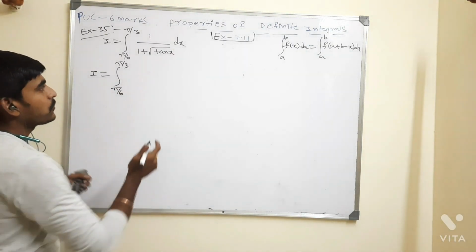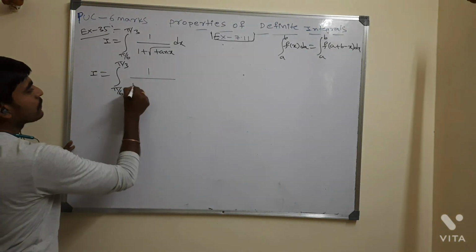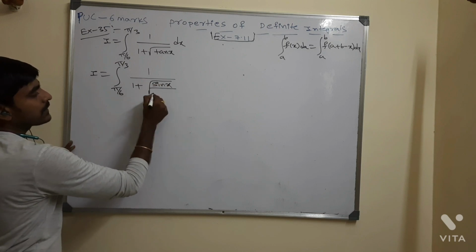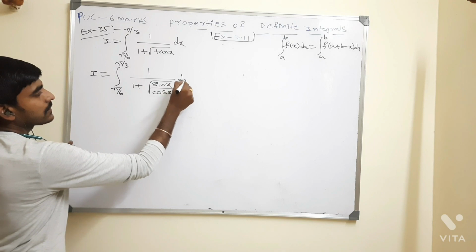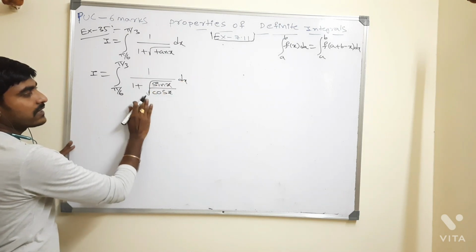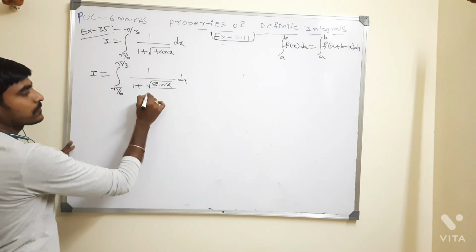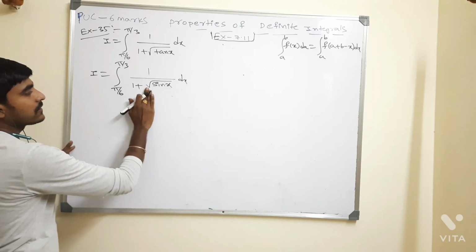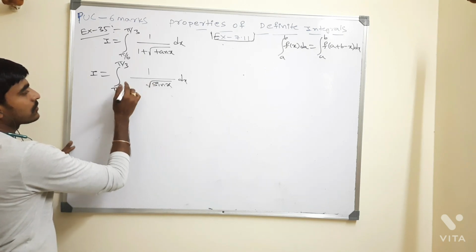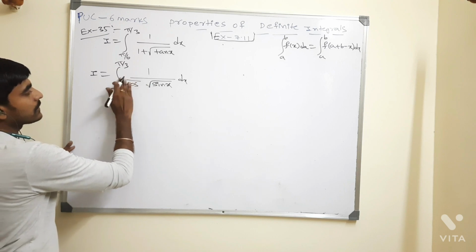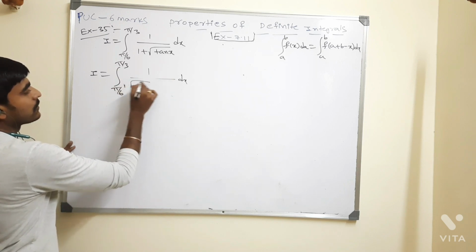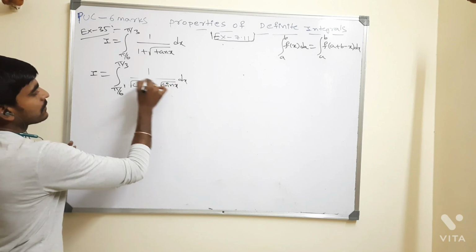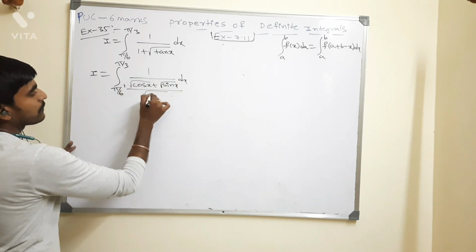Once again I am going to tell this. Please observe. 1 plus root of tan x, I can write as 1 plus root of sin x by cos x, whole dx. Square root of sin by cos, I can write as root of sin x by root of cos x. Then if you take the LCM, root of cos x, the final result is root of cos x plus root of sin x, with LCM root of cos x.